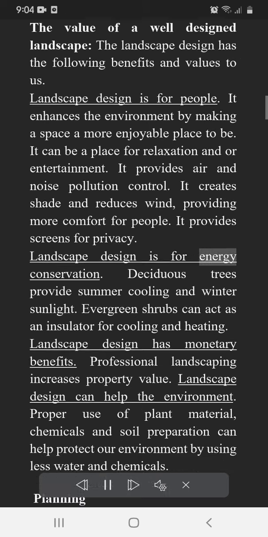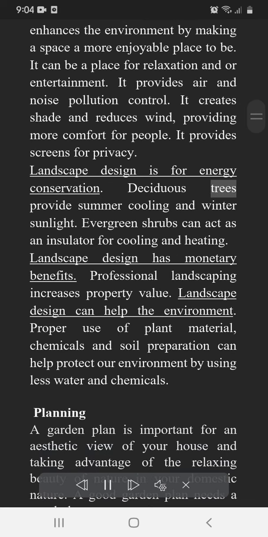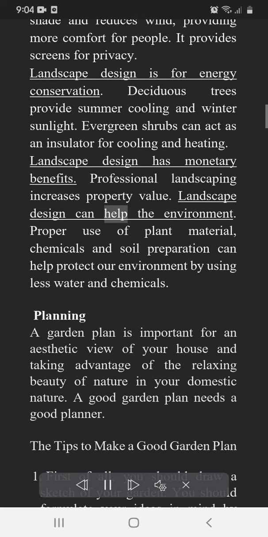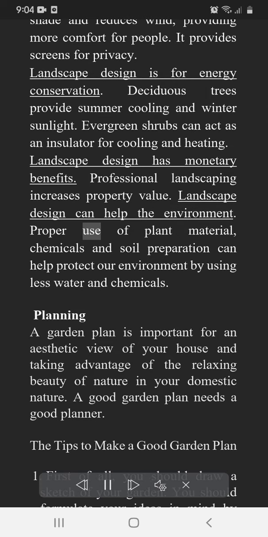Landscape design is for energy conservation. Deciduous trees provide summer cooling and winter sunlight. Evergreen shrubs can act as an insulator for cooling and heating. Landscape design has monetary benefits. Professional landscaping increases property value. Landscape design can help the environment. Proper use of plant material, chemicals, and soil preparation can help protect our environment by using less water and chemicals.